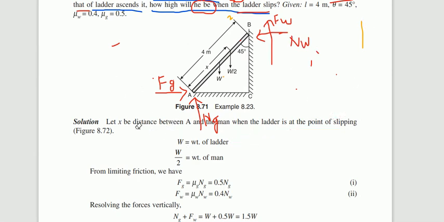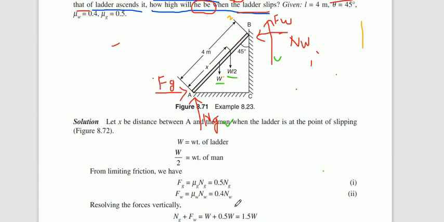So now apply the equilibrium condition. Summation of Fx or summation of Fy is equal to 0. Consider Fy first. Ng is a force moving vertically upward, positive. Fw is a force moving vertically upward, positive. W moving downward, negative. W by 2 moving downward, negative.